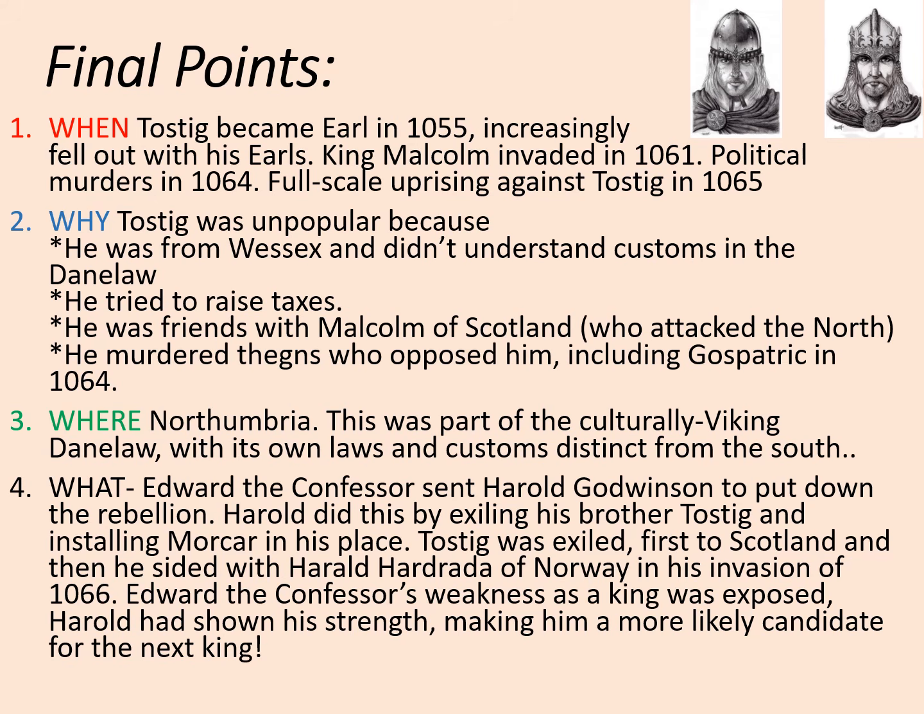So what happened and why was it important? Edward the Confessor sent Harold Godwinson to put down the rebellion, or at the very least that's what was claimed. Harold did this by exiling his brother Tostig and installing Morcar in his place. Tostig was exiled, first to Scotland, and then, as you might know, he sided with Harald Hardrada of Norway in his invasion in 1066. Edward the Confessor's weakness as a king was exposed. Harold had shown his strength, making him a more likely candidate for the next King of England, which is precisely what happened.